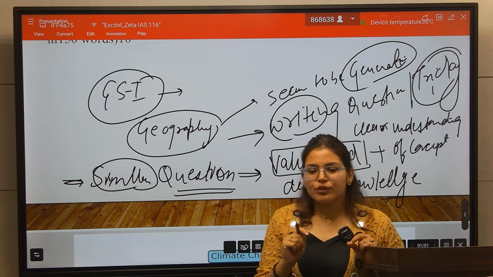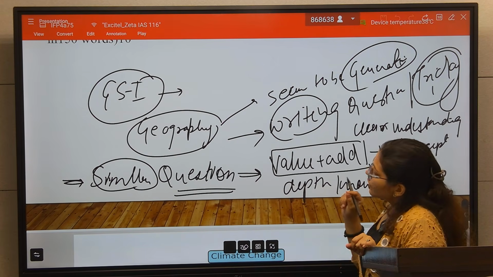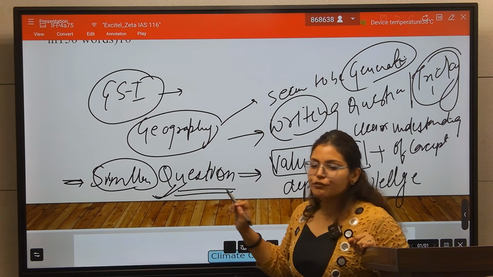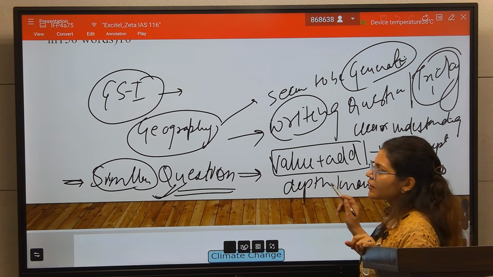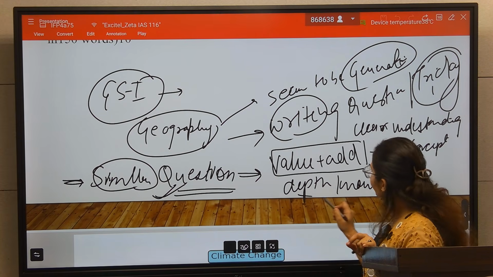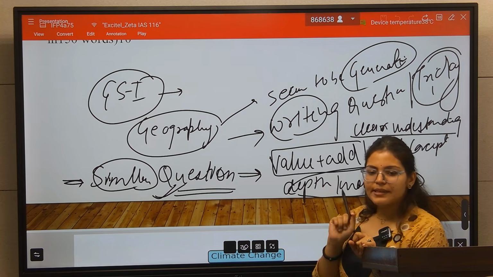So for a geography question, if you have to write a good answer for this type of question, it seems a simpler question, but for that you first require in-depth knowledge of what has been asked. In-depth knowledge plus a clear understanding of the concept is required.